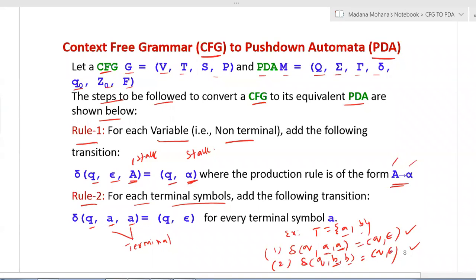Like that, input and stack top should be the same. So for every variable you apply rule 1, and for every terminal you apply rule 2. By applying rule 1 and rule 2, we obtain all the transitions. Once the transitions are obtained, you can write the tuple values of PDA M equal to Q, sigma, tau, delta, Q naught, Z naught, F as per the definition.